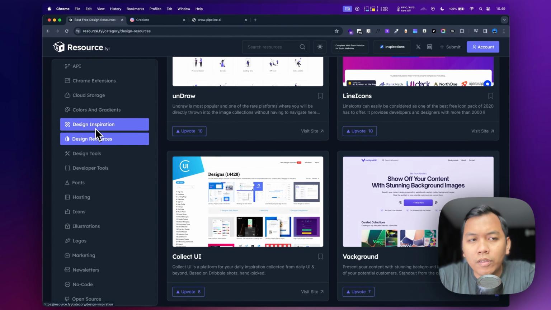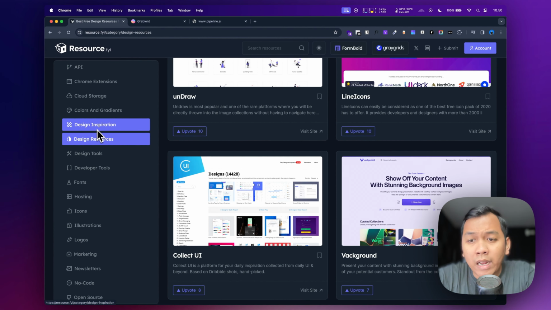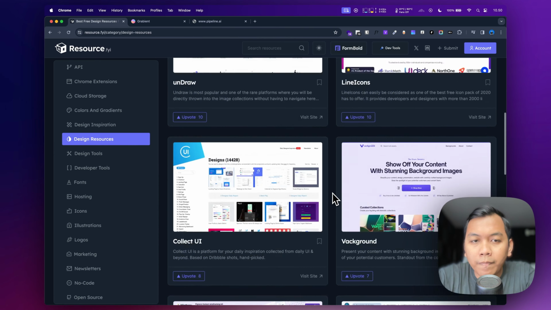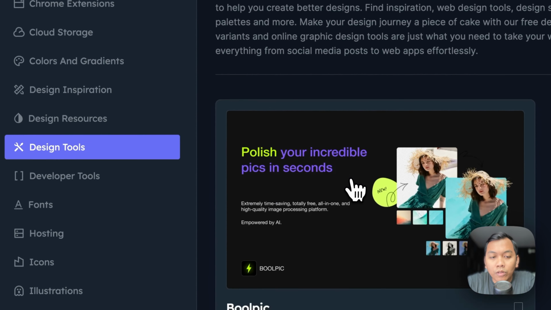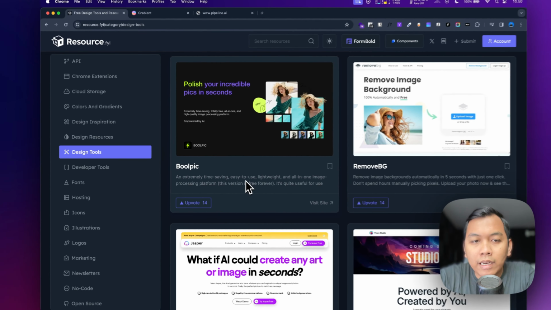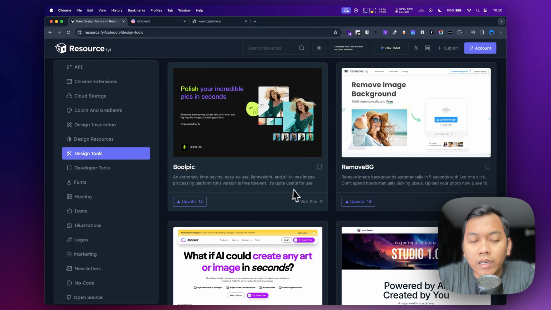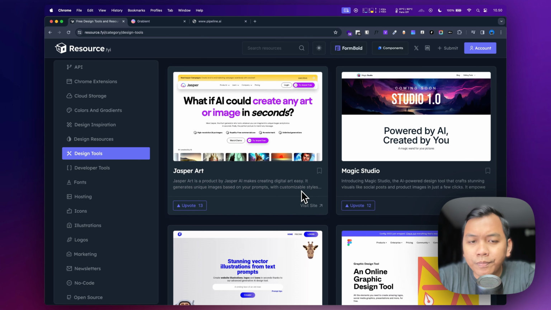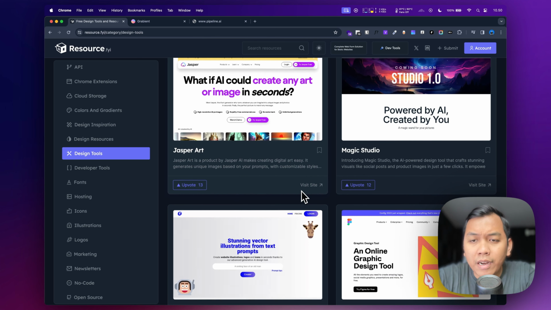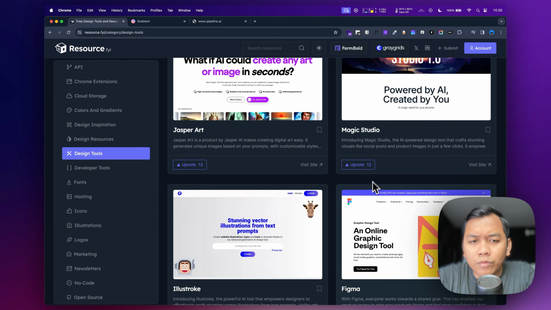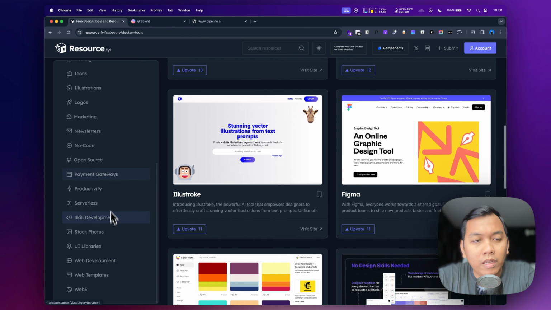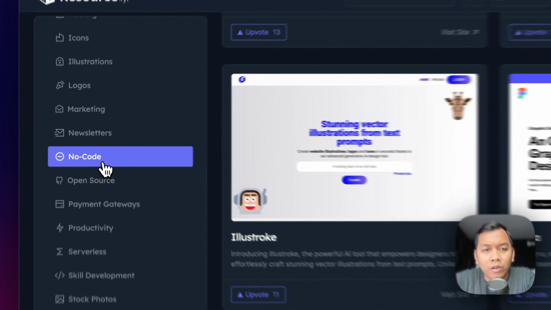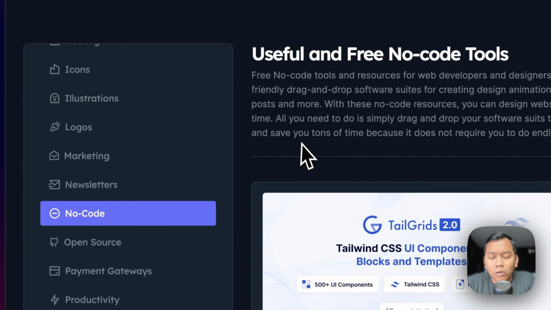So here there is design inspiration, and there is also a design resource here. And for design tools, here we will see Pullpick, Remove Background, Jasper Art, Magic Studio, that we can try now as we want. And scroll down, we will see no-code tools or no-code platforms here.